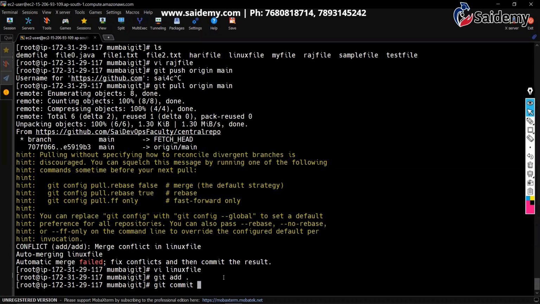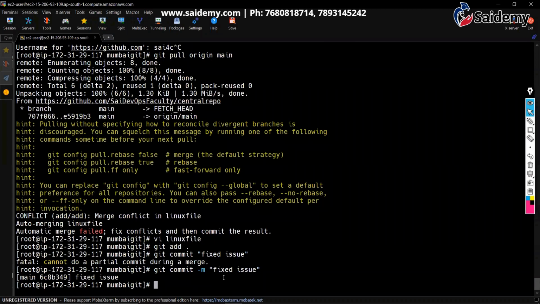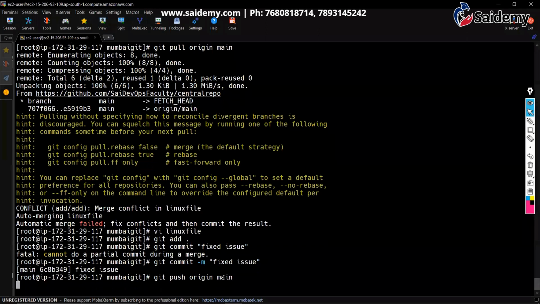Git commit, save, resolved. You can give any message, like fixed issue. You cannot do partial. Sorry, git commit -m. Then you push. Git push origin main. So now there won't be any error. Give credentials.